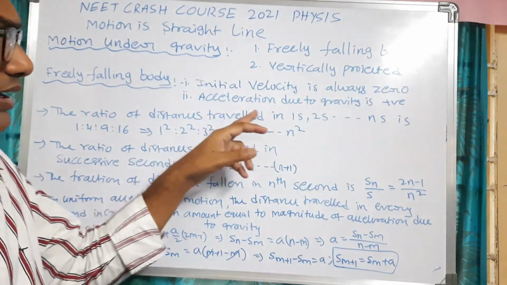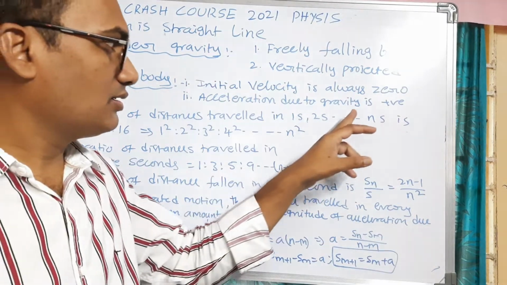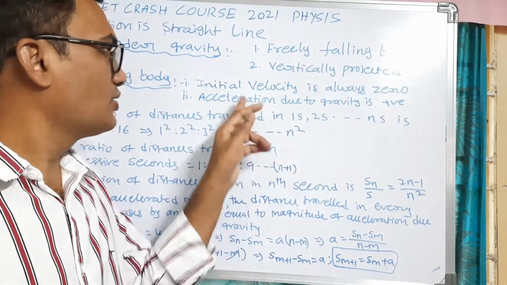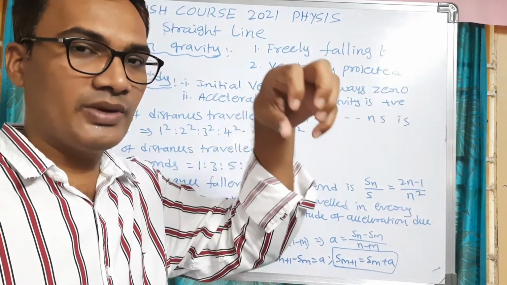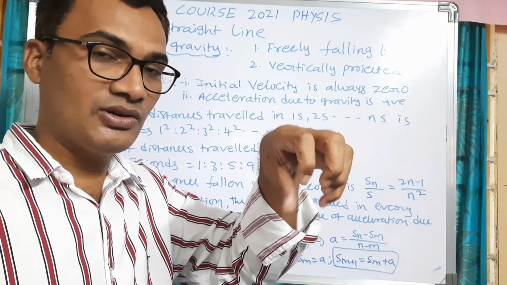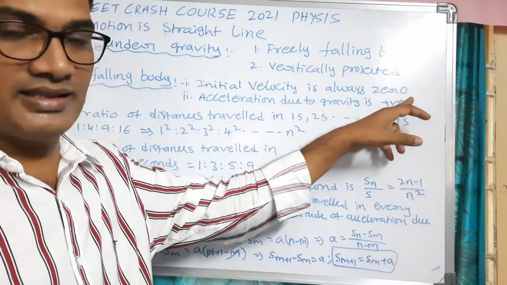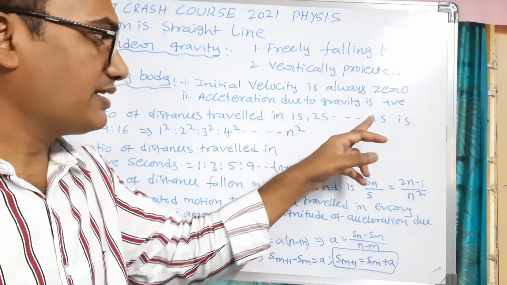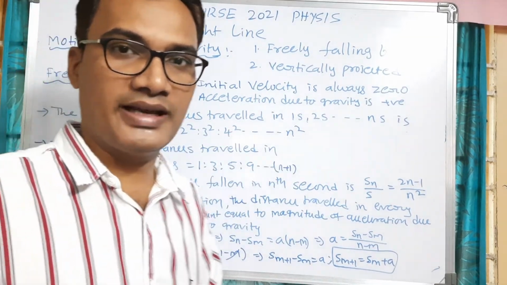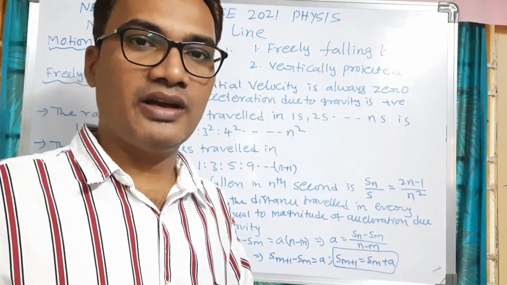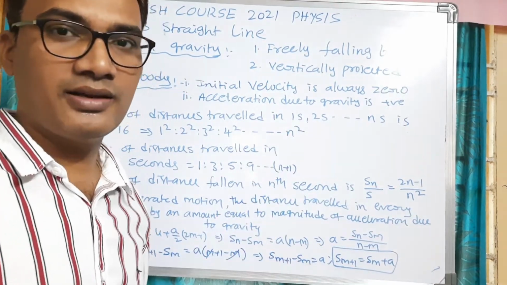In a freely falling body, we have to remember two very important points, which are always fixed. The first one is that initial velocity is always 0. Why? Because we are dropping an object from a certain height without any velocity. Simply we are leaving the object from a certain height. So initial velocity is always 0. As we discussed earlier, acceleration due to gravity is positive when the object is moving in the downward direction. So these are the two important points for a freely falling body.